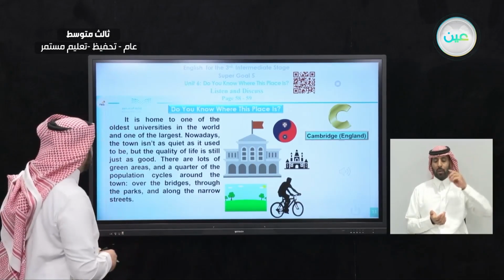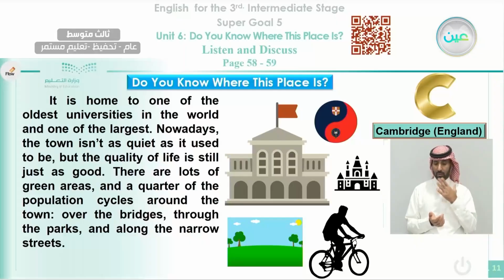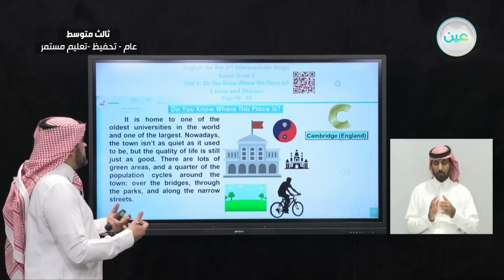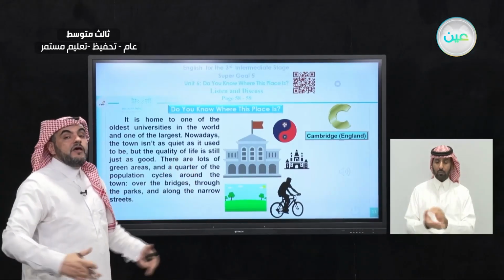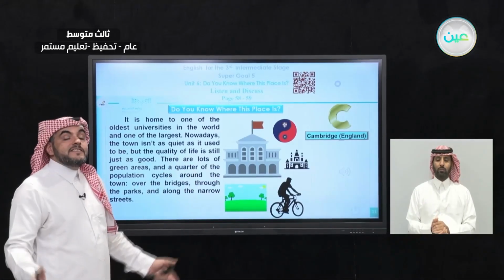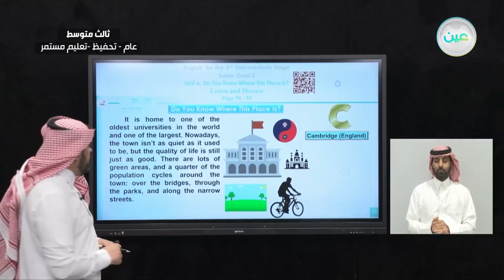It is in England. It is home to one of the oldest universities. You know that Cambridge is a very famous and old university in the world, the oldest one in the world, and one of the largest. Okay, notice here we're using the superlative form. We're talking about the university, Cambridge University, and we describe it as the largest, very big, very large. Okay, but not only large, but it is the largest, one of the largest in the world.